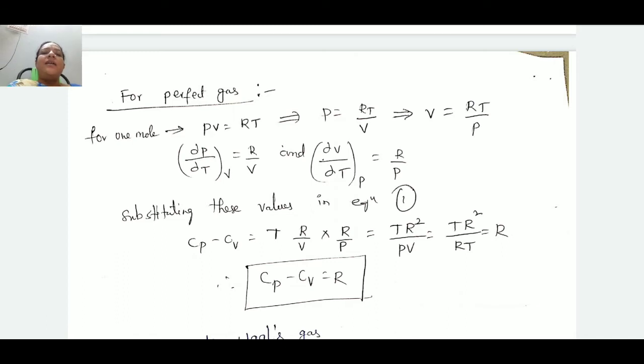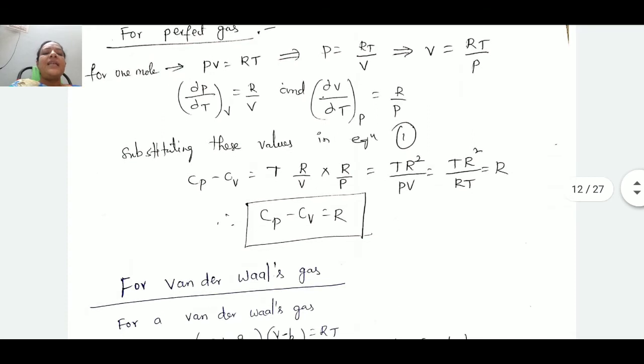This is the method by which we derive the relation for the difference between the two types of specific heats. This is in the case of a perfect gas. Similarly, let us try to derive the relation between the two types of specific heats in the case of van der Waals gases also.